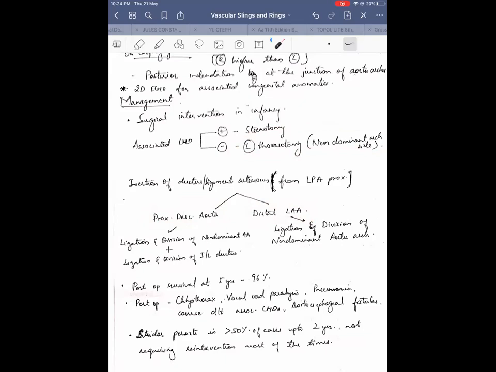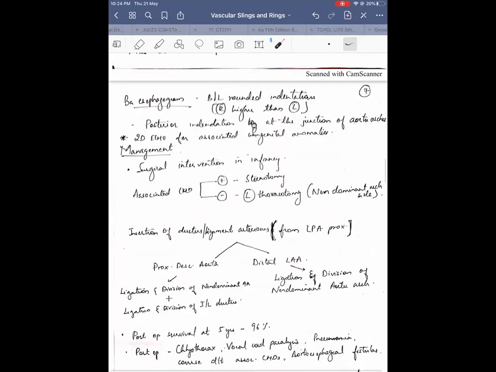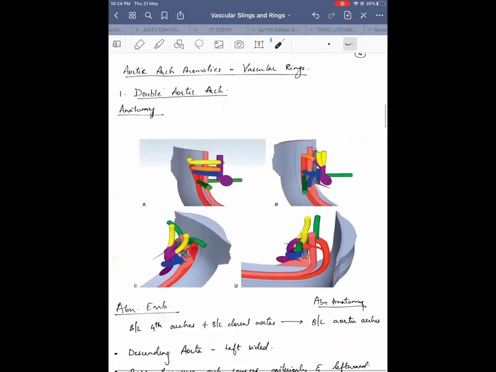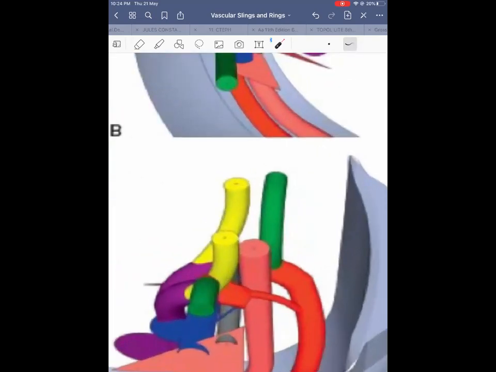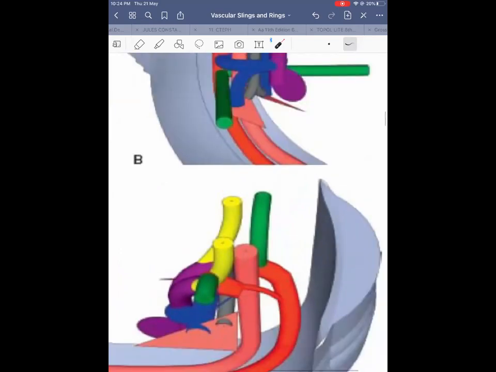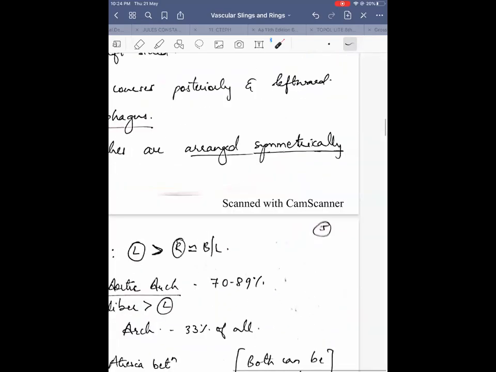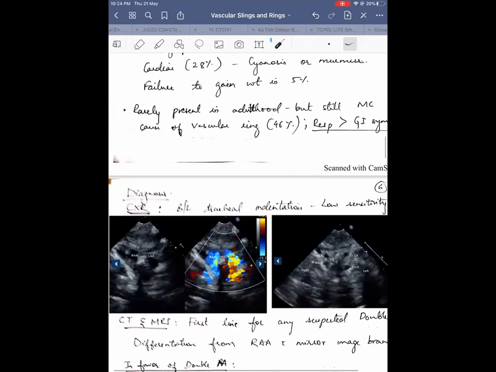If it is inserting into the distal left aortic arch, somewhere near here, if it inserts like this, then it has a role in producing the vascular ring, so it needs to be ligated. But if it is going to insert somewhere in the proximal descending aorta, it does not have a role in producing the vascular ring, so you may just leave it. So it depends on where it is inserting.